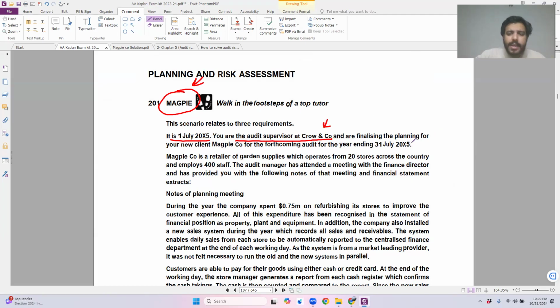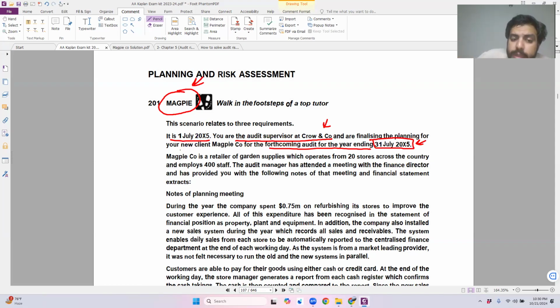And you are finalizing the planning for your new client, Magpie Corporation, for the forthcoming audit for the year ending 31st of July 2015. Basically, this information is also somewhat important, that the year end is this date, but it is more important for the AAA exam, not that much important for the AA exam. So you can skip this.